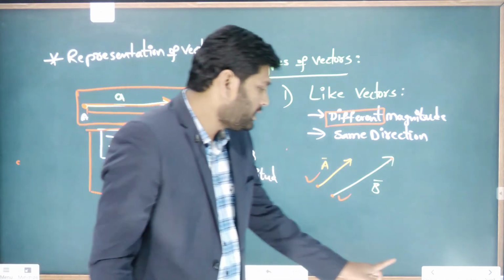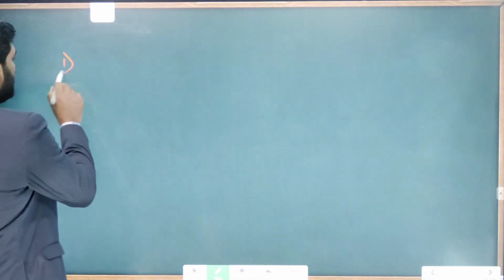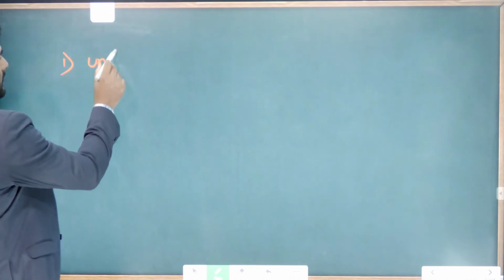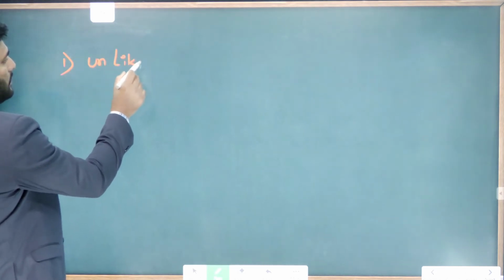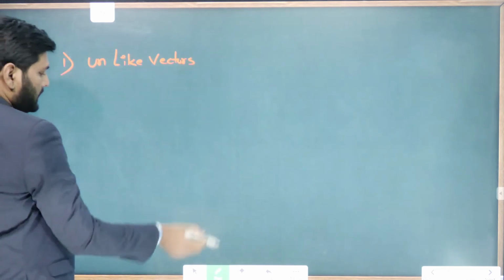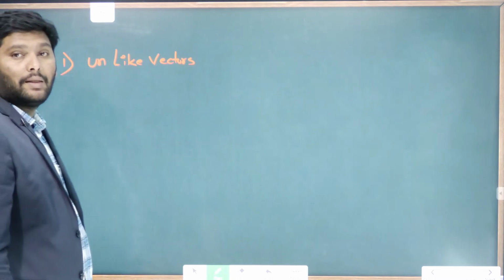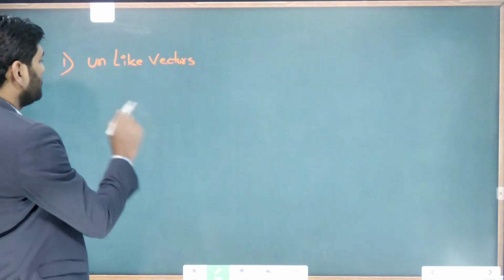Now coming to the other type of vector. The other type of vector is unlike vectors. Then what is meant by unlike vectors?